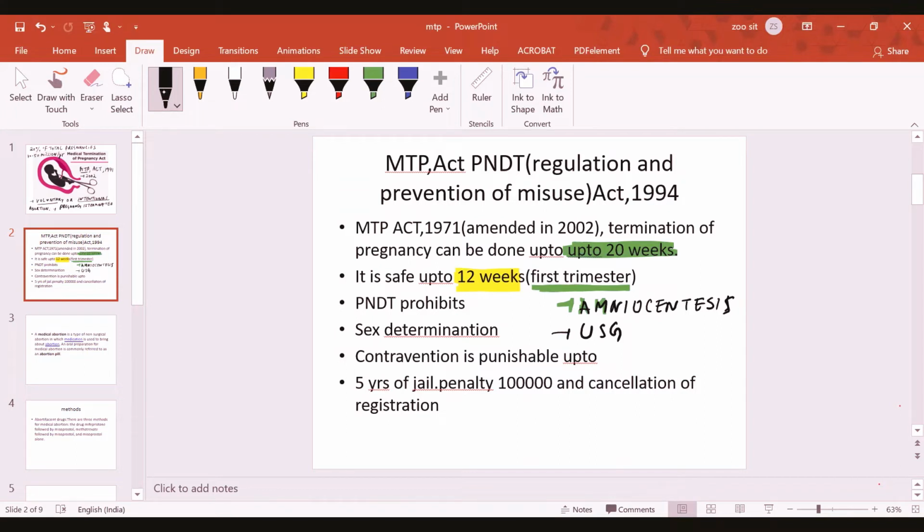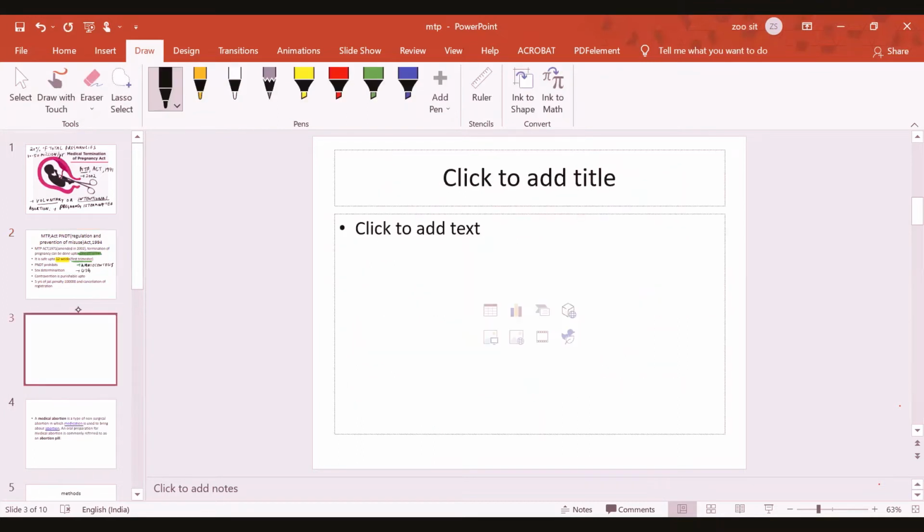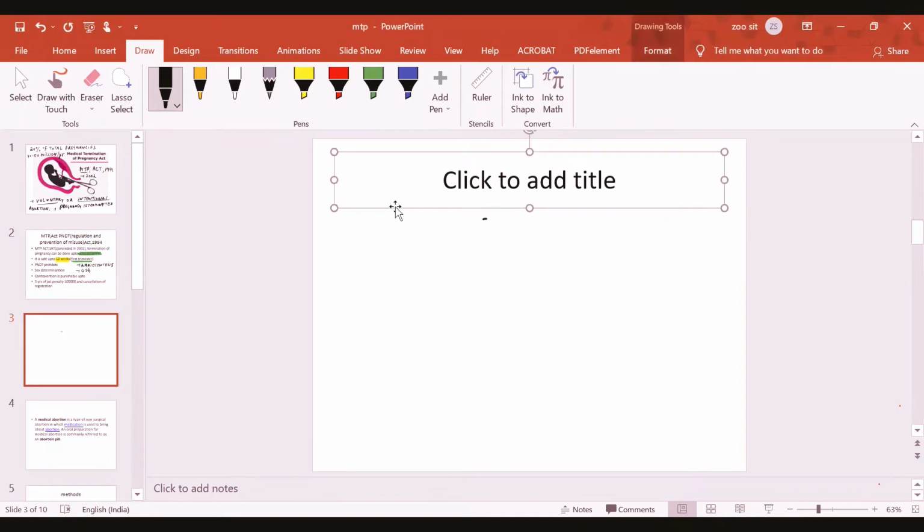Under this act, I tell you point number one: which types of pregnancies can be terminated. Remember this, I'm writing down point number one here.